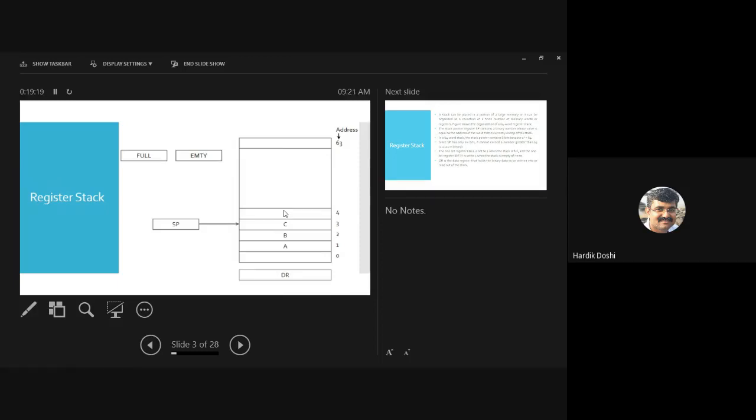Considering, let's make the stack size a bit smaller, considering it to be 16 registers. So can I say 0 to 15? Online people, is it fine? Yes, sir, 0 to 15. Consider your stack, instead of this 0 to 63, we keep it 0 to 15.